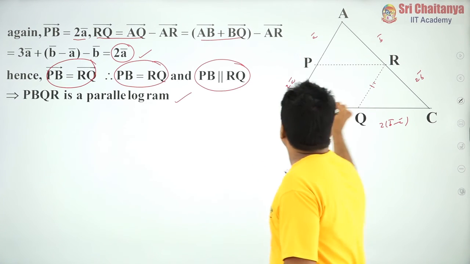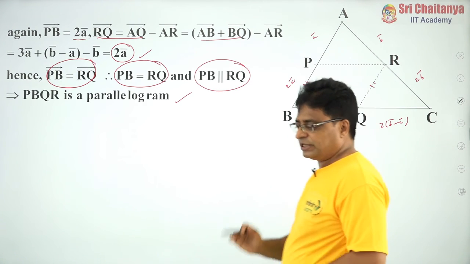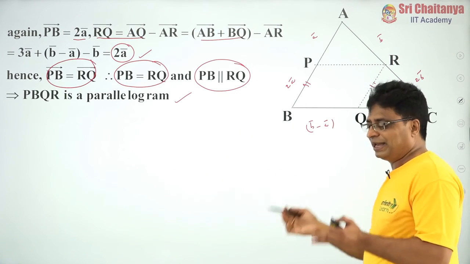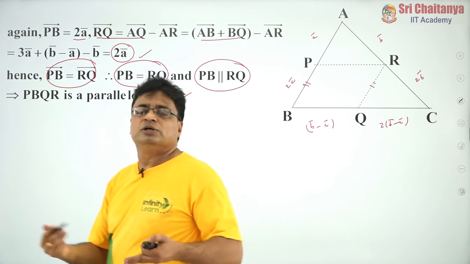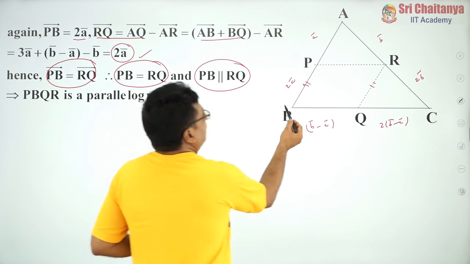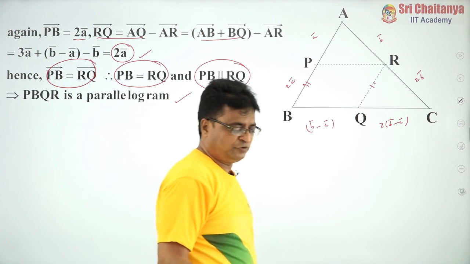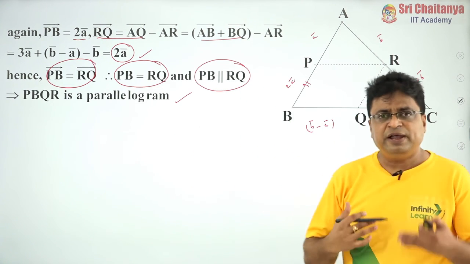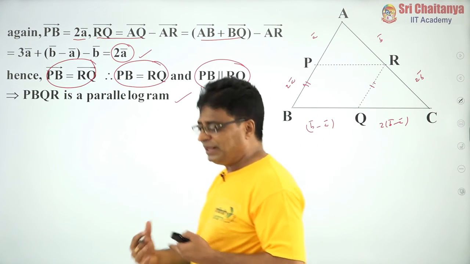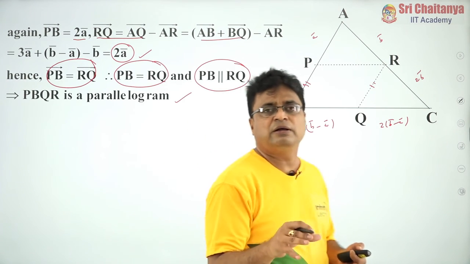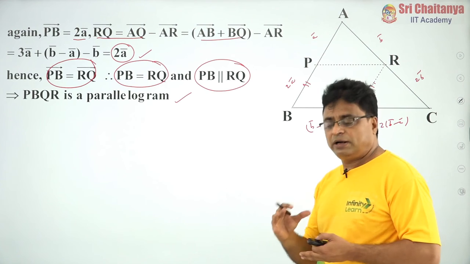Therefore, these two sides are equal in magnitude and parallel. So automatically my figure BQRP becomes a parallelogram.